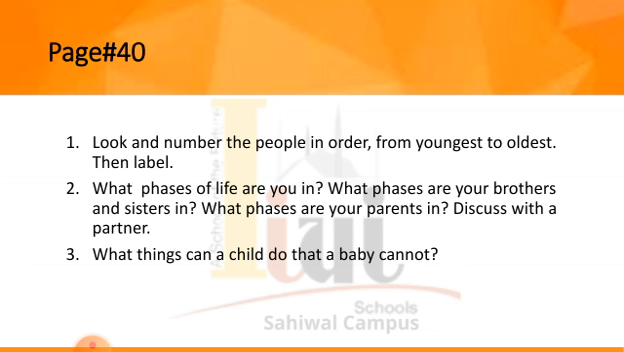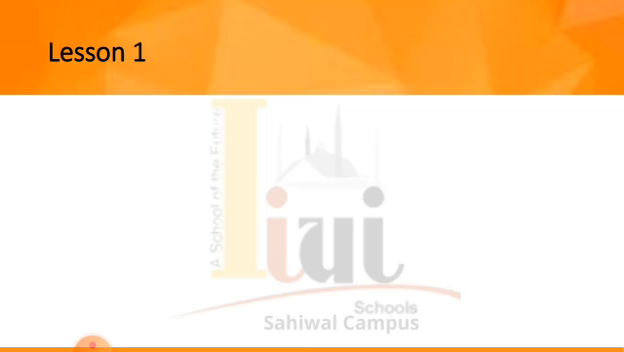Question number 3. What things can a child do that a baby cannot do? So here you have to write a difference between the work that a child can do and a baby cannot do. Lesson number 1. Question number 1. Read the text and circle true or false. You have to read the text on the page number 41 of your textbook and then you have to mention whether the statement is true or false.